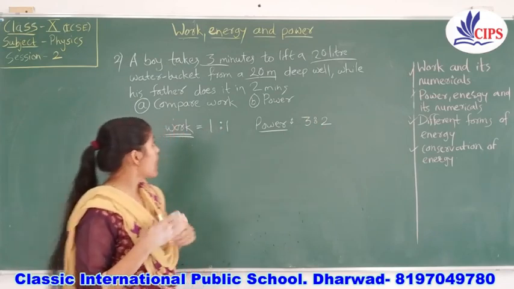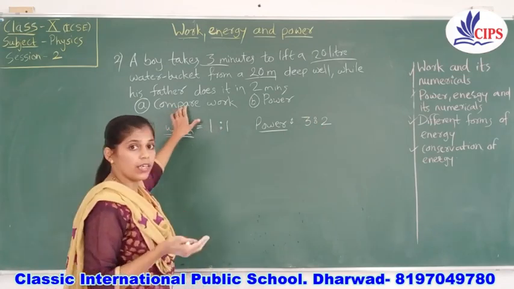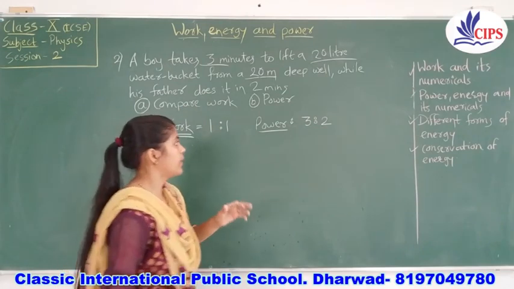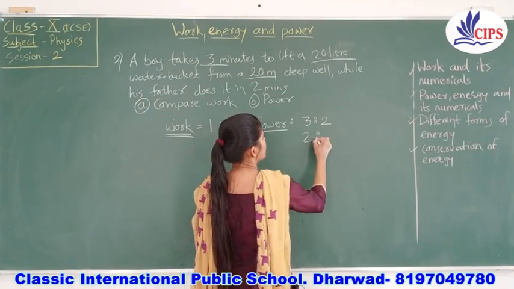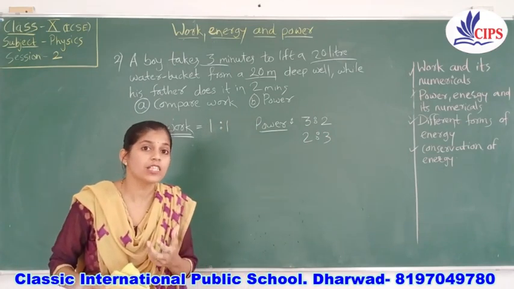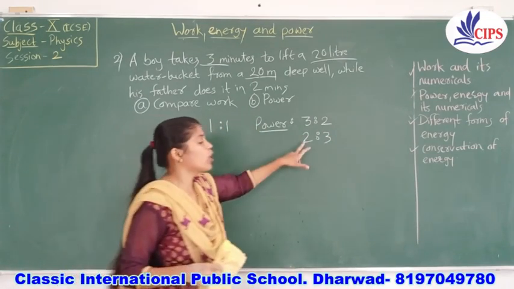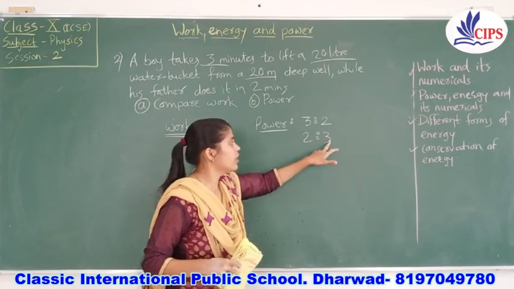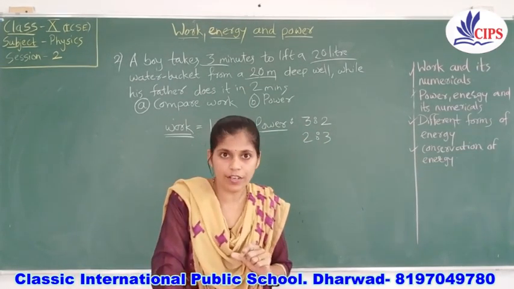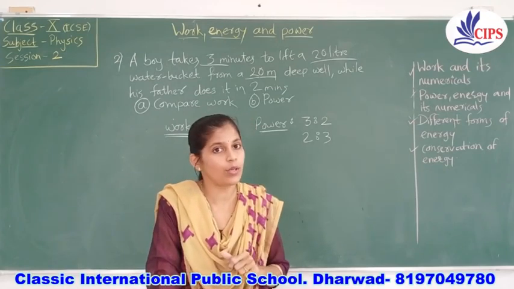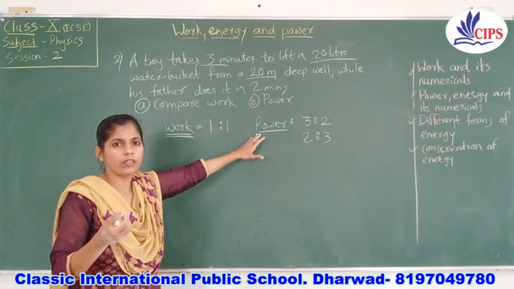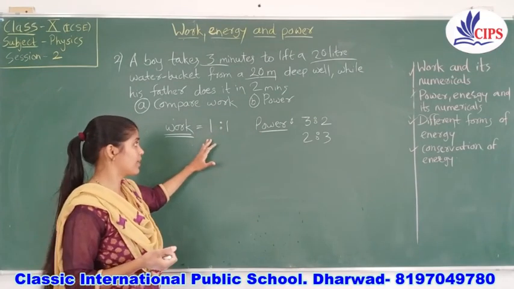If the question asks to compare the work done or the power of father to son, at that time the answer will be 2 is to 3. As per which value they need first, that value will come first and then the other value. Okay, this is all about the oral answer, children. Now the thing is how to calculate the work done in this. This is a very oral answer. For a 1 mark question they may ask like this.